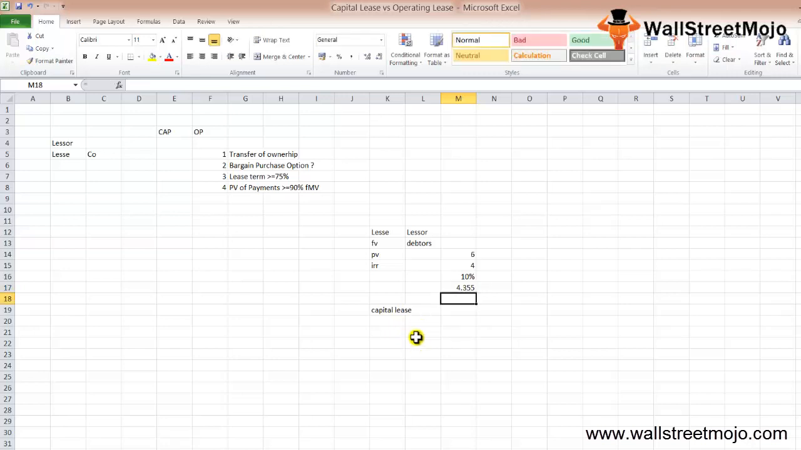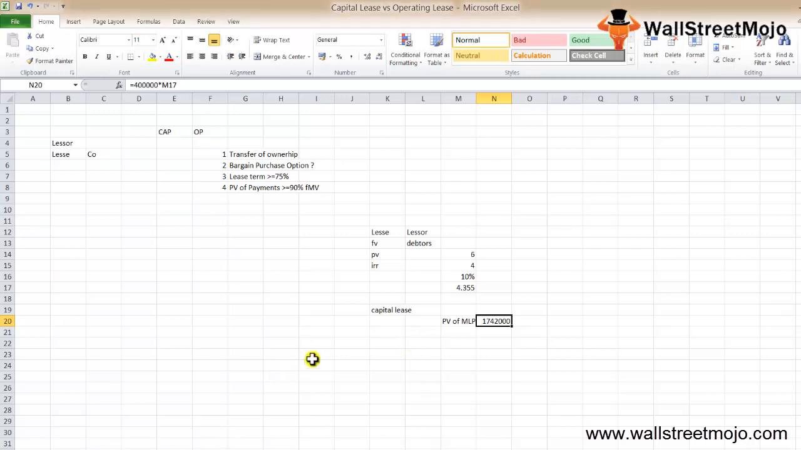The present value of the minimum lease payments, as we just understood, is equal to 4 lakh, that is the payment, times the present value factor, that is over here 4.355, which will give you 1724,000. Now, how does the analyst perspective on capital lease accounting work?